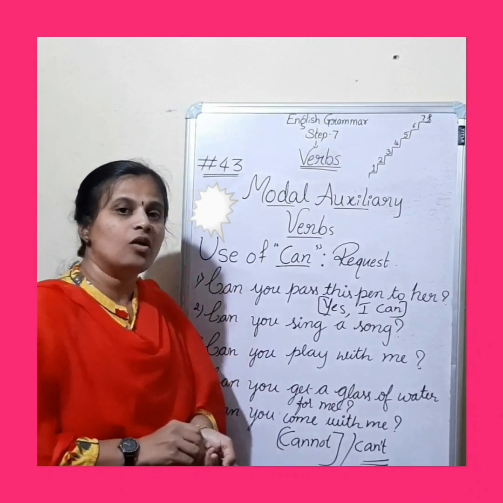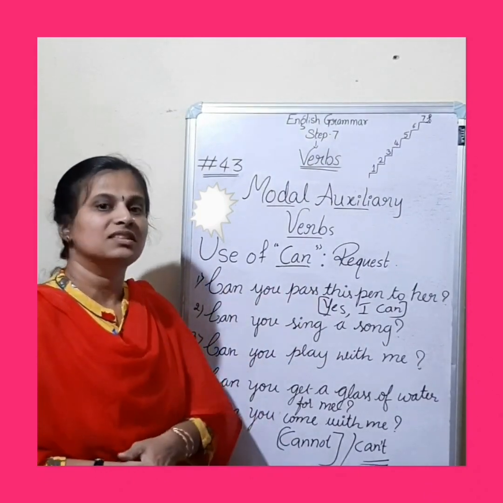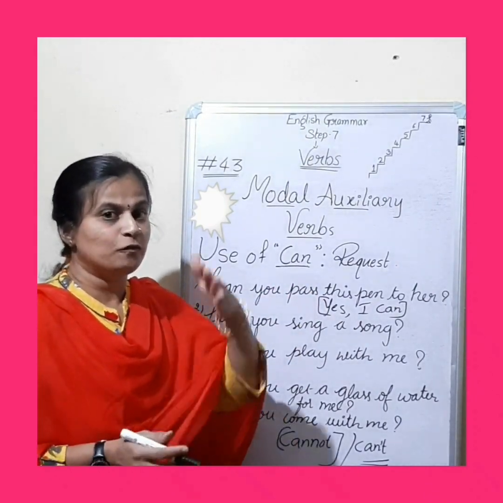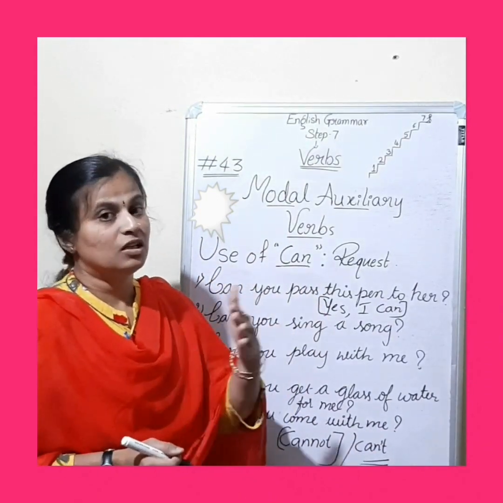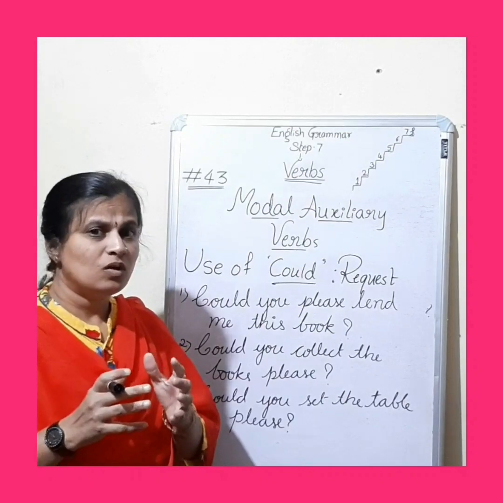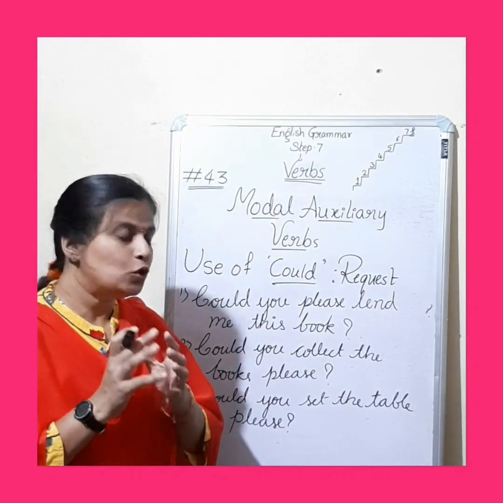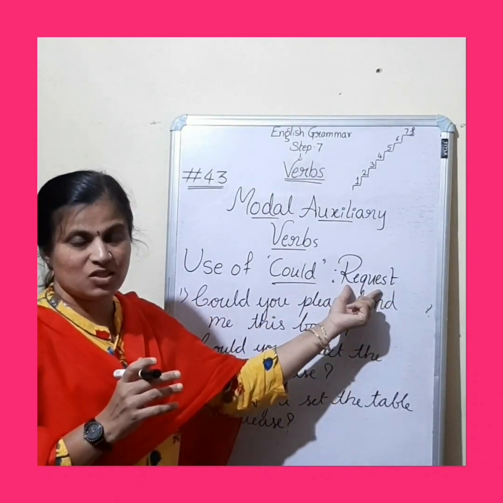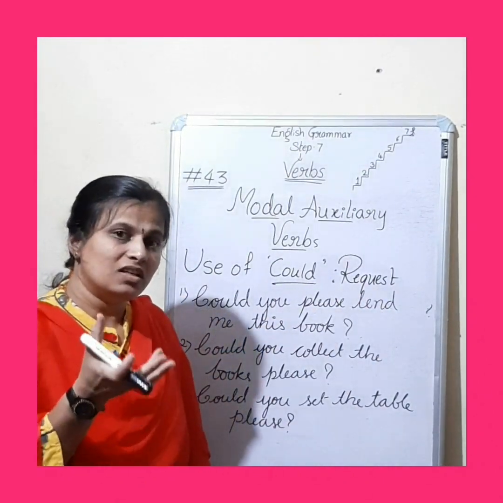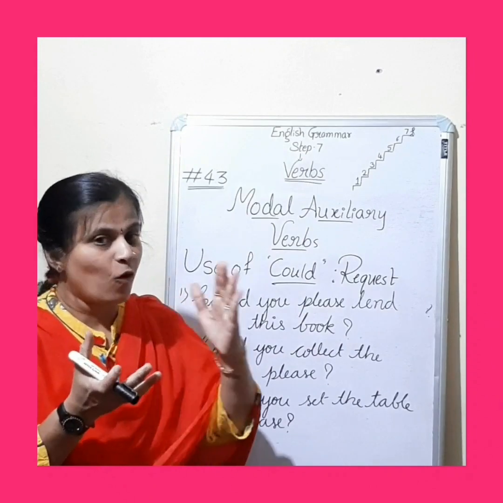So this is how this can is used in sentences for expressing ability as well as permission, as well as request. Now let's see how to use this could in sentences to request. This could word is a past form of can.